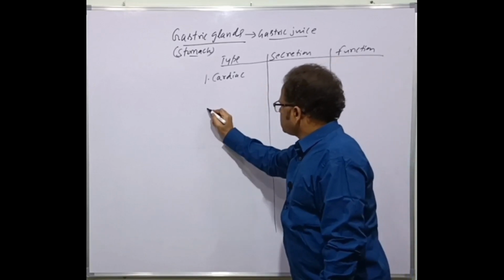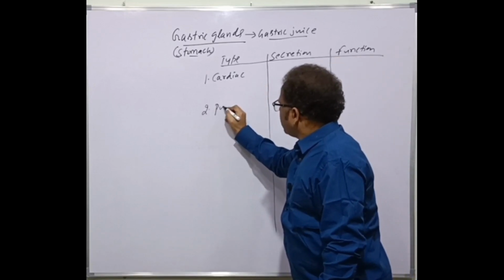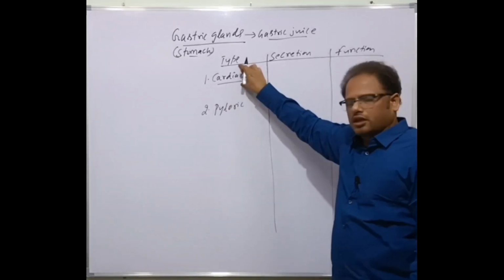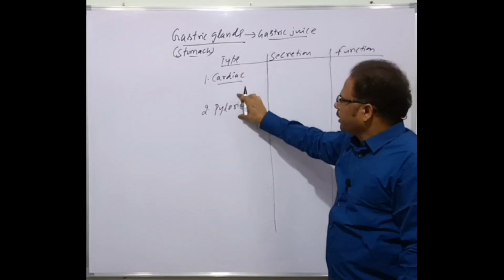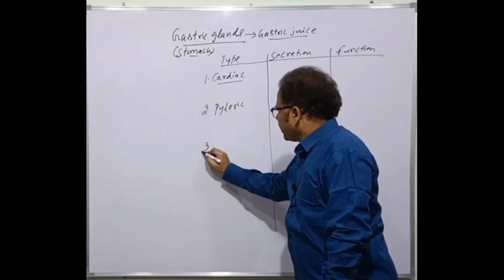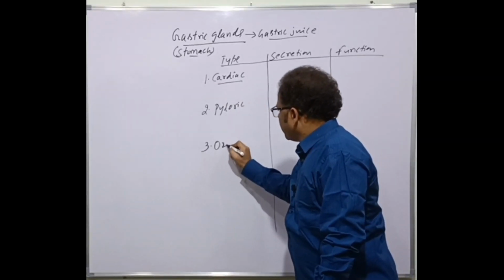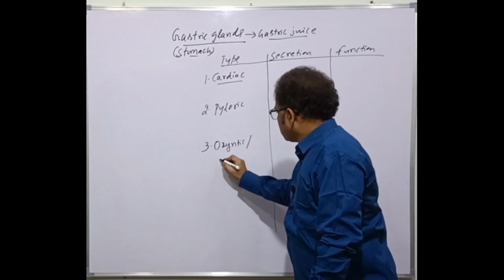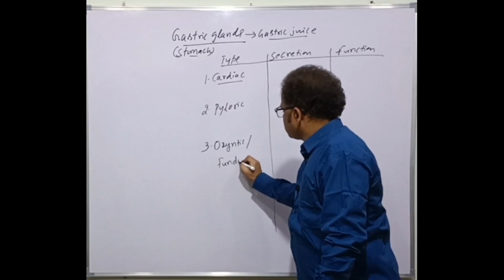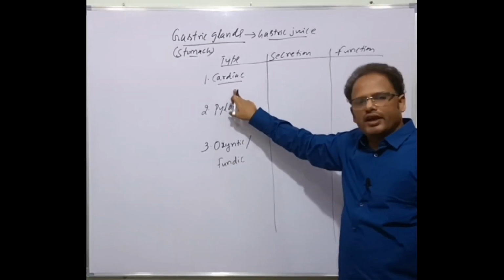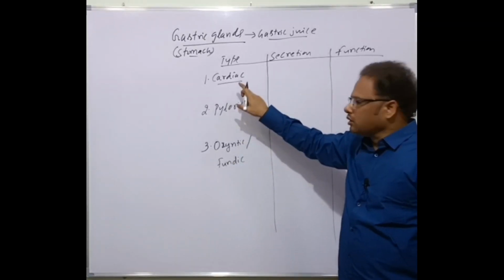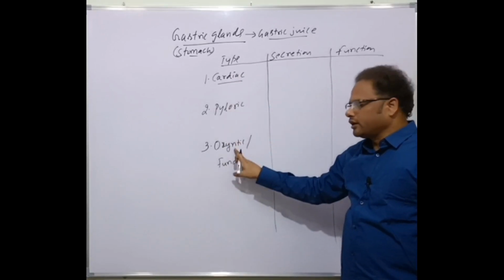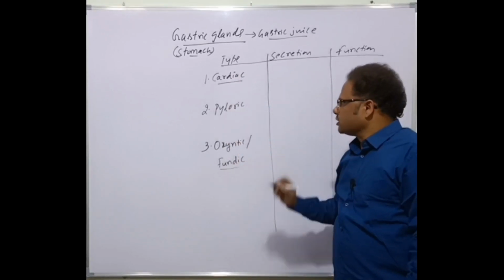Cardiac glands correspond to the cardiac stomach, pyloric glands to the pyloric stomach, and the third type is the oxyntic glands, also called Fundic glands. So three different types of gastric glands are present in the human digestive system: cardiac glands, pyloric glands, and oxyntic glands, also called Fundic glands.